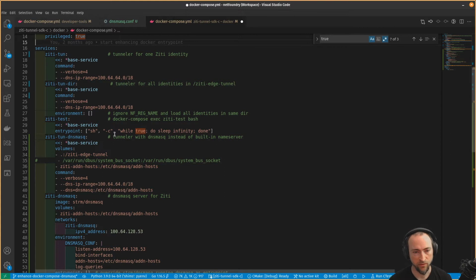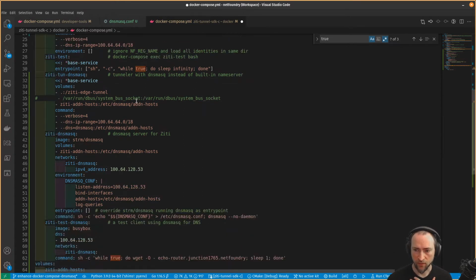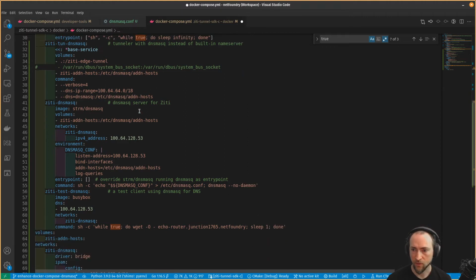This particular compose file isn't intended to be run with all the services running. So you wouldn't say docker compose up on this file and just run everything. But I'll show you running them selectively in separate terminals so that we can see their output. And the ones we're going to be going over today are new in this tunneler SDK repo, and that's for the stuff for dnsmasq. So starting here on line 31, this is going to be our dnsmasq enabled tunneler.